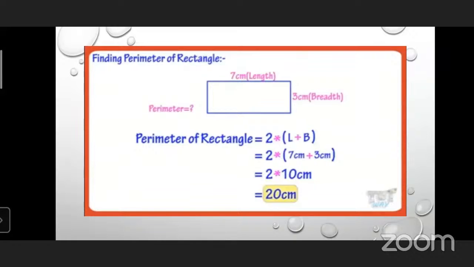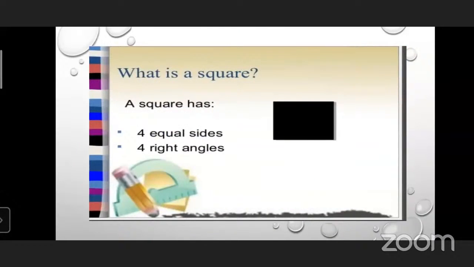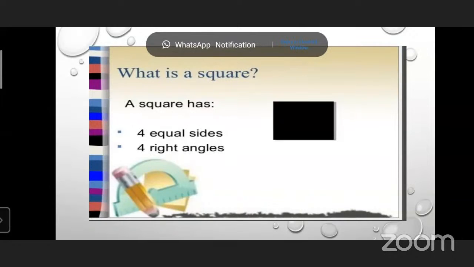Length is given, that is 7 centimeter, and breadth is given, that is 3 centimeter. In the same way, you will follow the same method: 2 into L plus B, meaning length plus breadth. 7 plus 3 is equal to 10, and 2 tens are 20. This 20 centimeter is the final answer for this question. Very good. So this is all about the rectangle. Now let's see about the square, which is given in black color.